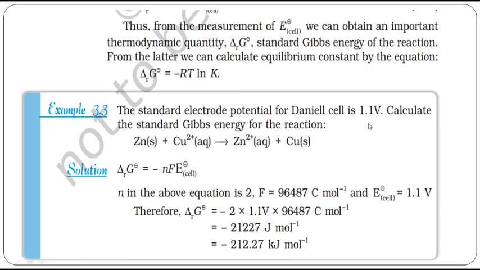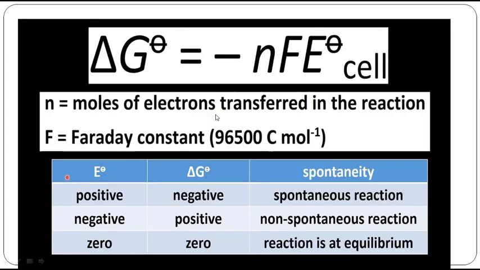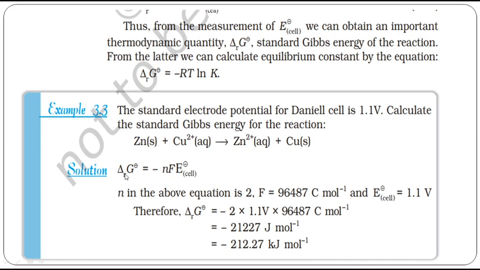So they have given a Daniell cell electrode potential. See, standard potential they have given, is it not? 1.1 volt. So that E naught cell only I am using here. So minus delta G is equal to minus F into E naught. Standard potential only I am using. Here I had a doubt whether we are going to use the Nernst equation or not. No, this is actually a standard potential we are going to use. So delta G at standard condition is equal to minus n into F into E naught cell.